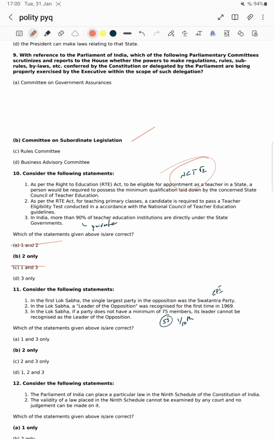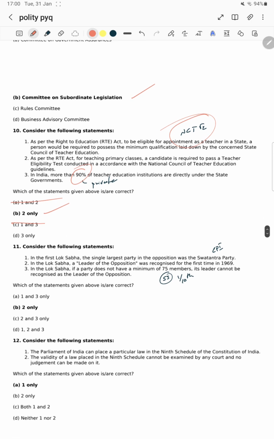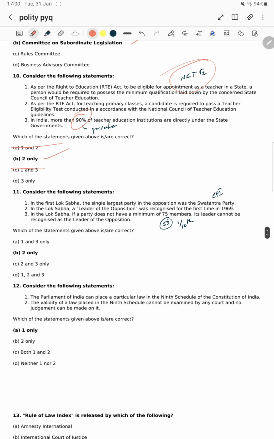Sir, if we see, there are many more private institutions. 90% right now are private education institutions, sir. Okay, private teacher education institutions. Statement 2 is right only. Statement 3 is wrong only. Option B is right.